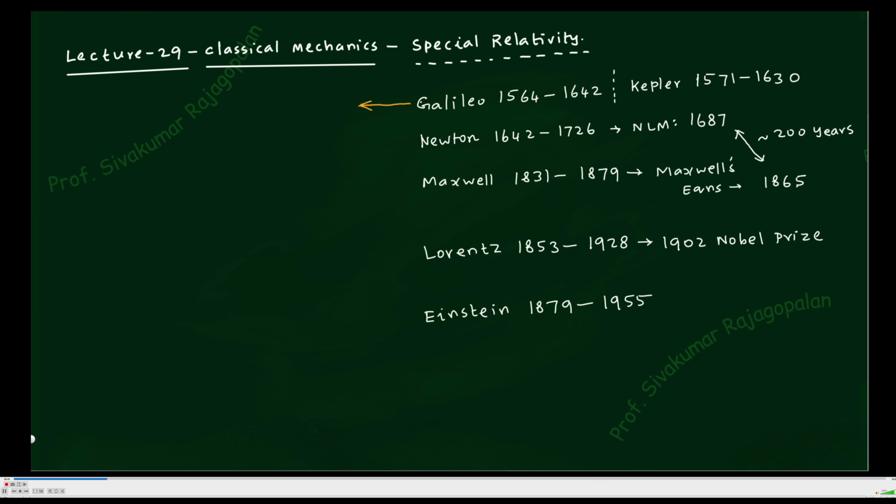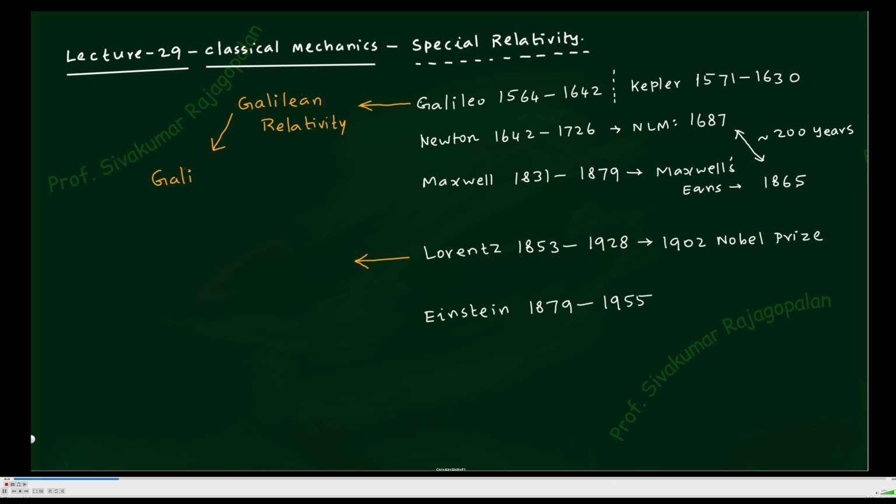The development made by Galileo is what is known as the Galilean relativity. I'll write down that. Why I am writing that is to emphasize that the concept of relativity was there all the time, right from Galileo. So it is known as the Galilean relativity. And then the next relativistic concept has been introduced in a big way by Lorentz. So I'll put an arrow. Let me finish this, namely the Galilean transformation.